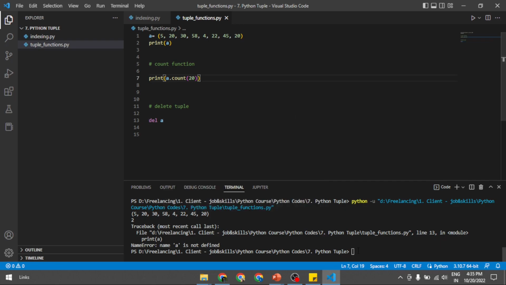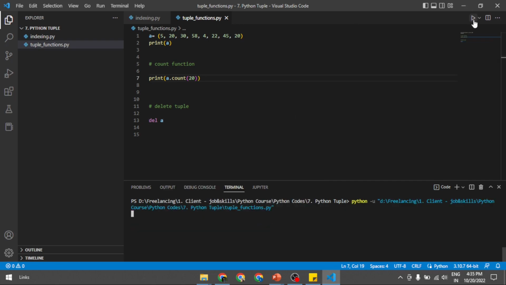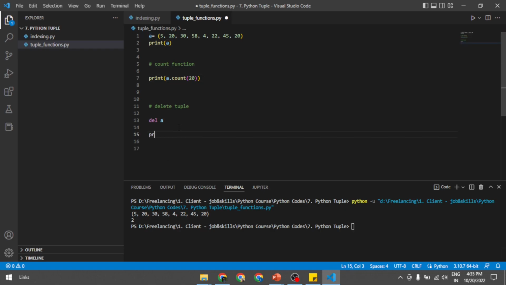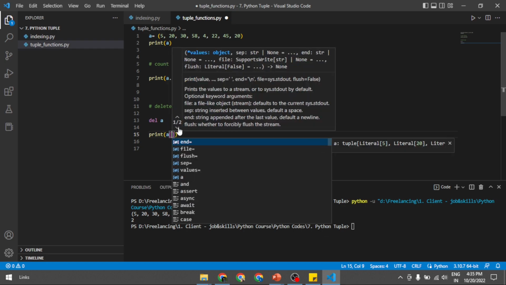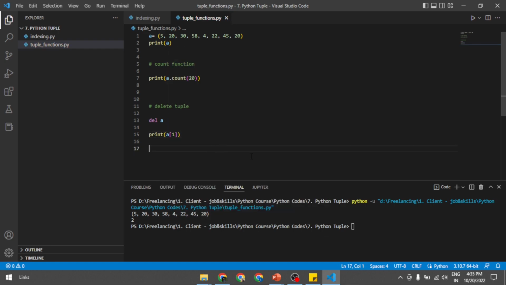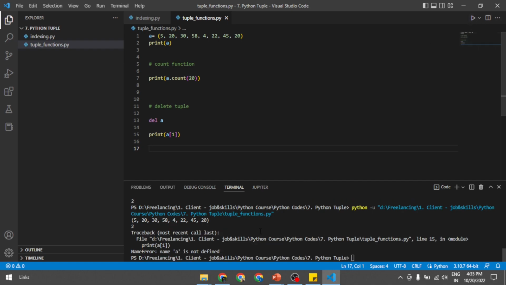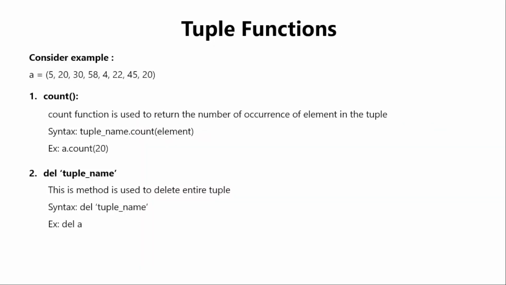If I run this, the tuple has been deleted, and if I try to get the element a of 1, it will throw an error because a is not defined. Since a is completely deleted, it doesn't have any of its elements, and hence it shows a is not defined. So that's all with the tuple. We can end this here. Thanks.